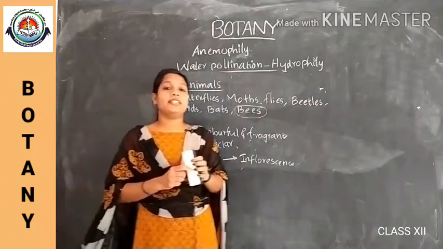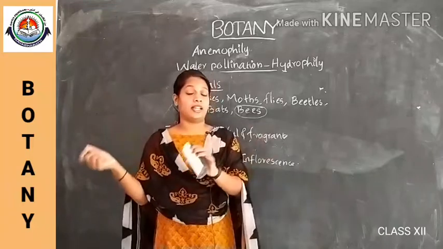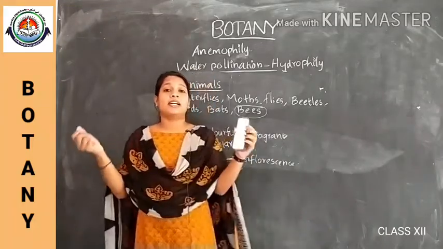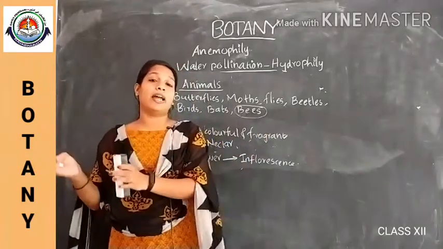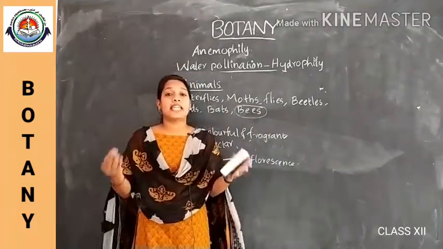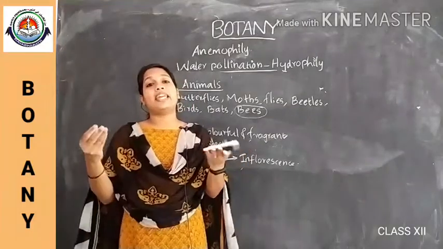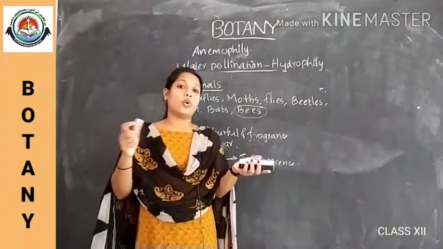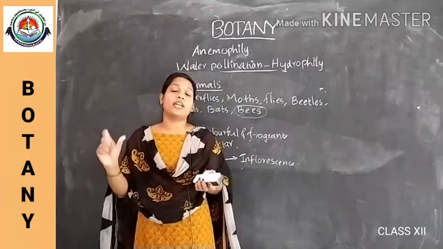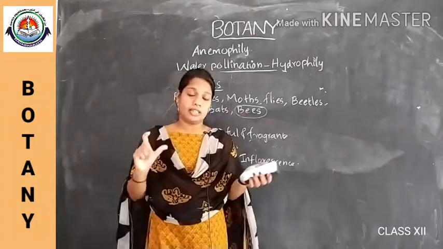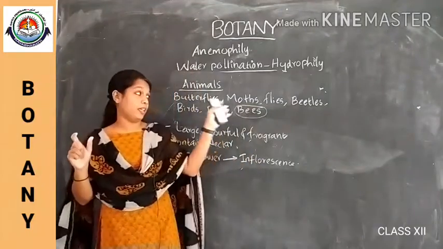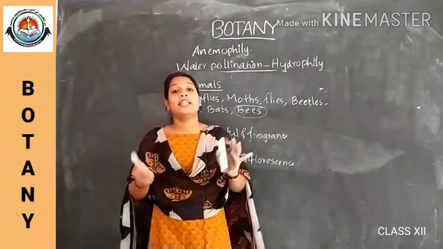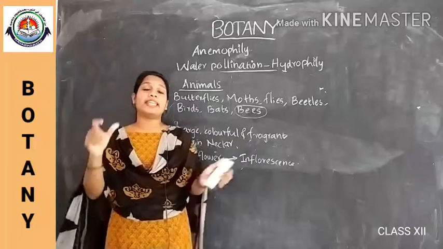Okay. And in the case of some other plants, the floral reward is providing a safe space for laying eggs. It is also a floral reward in some cases. Many of these animals will get a safe place for laying eggs.